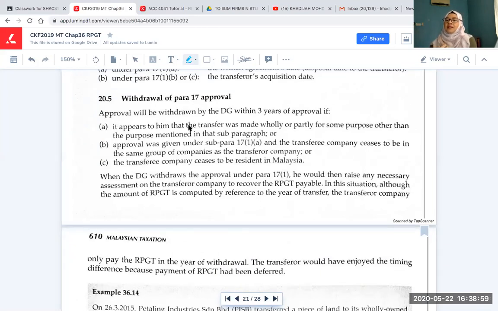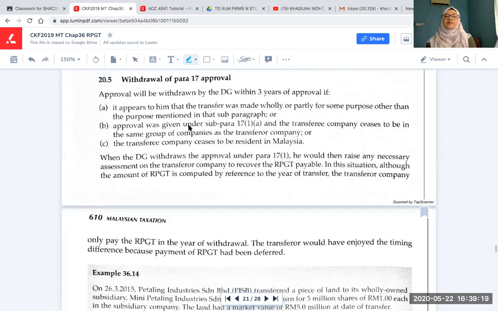So when he withdraws, it means that previously it was no gain, no loss, but if it's withdrawn because you do not fulfill the conditions, then you'll be charged. Then you have to compute what is your acquisition price or disposal price. Initially you don't have to pay tax, but now you have to pay tax. And then you remember 71A talks about group of companies. So if the transferee company ceases to be in the same group of companies within that 3 years, then they will also withdraw.